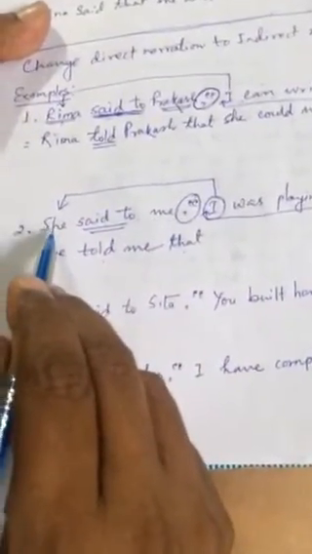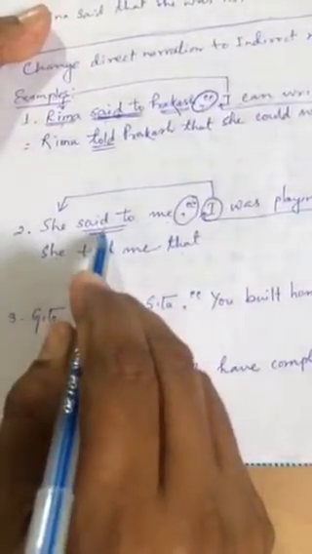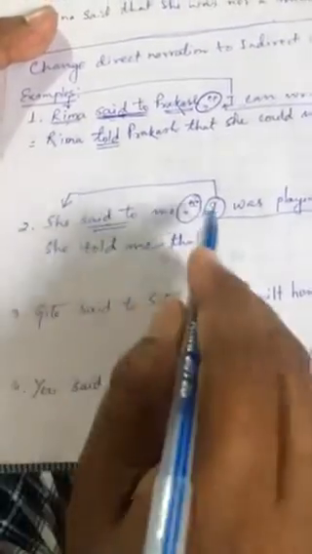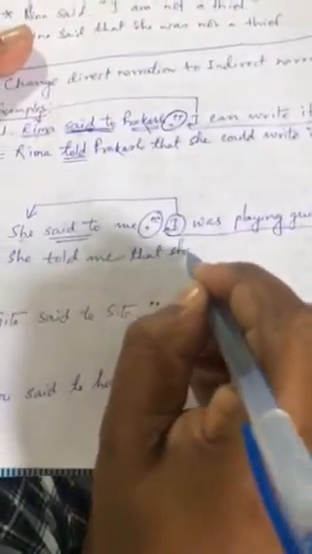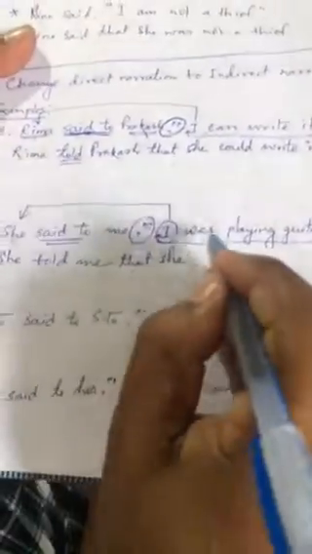Now again you see here, "I" is the first person and always changes according to the subject, according to the person of the subject of the reporting verb. This is the subject of the reporting verb. This first person will change according to this subject. So "I" is the first person and "she" is the third person, so I change "I" into third person. When you change "I" into third person, it will be "she." You always remember that in one chart I have given, I have told you how to change the tense. I have given some specific rules of changing.